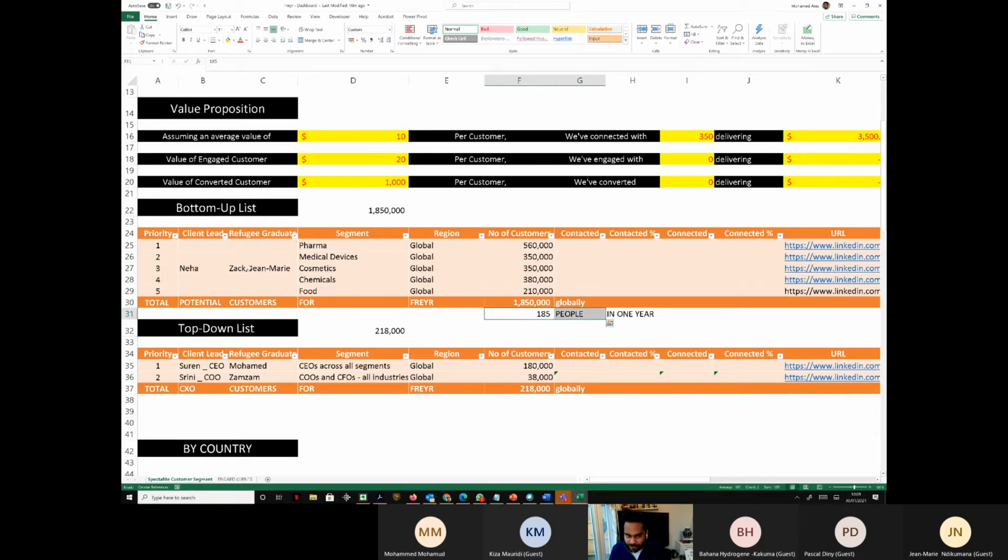But if two of you, if Jacques and Jean-Marie become successful, then he will throw everybody behind them. But if these people are not able to do the conversion, then he will never scale. But he might not get rid of Jacques and Jean-Marie, because they are creating value.